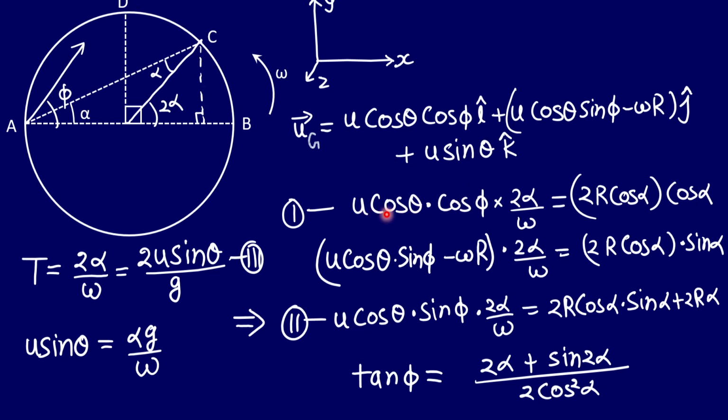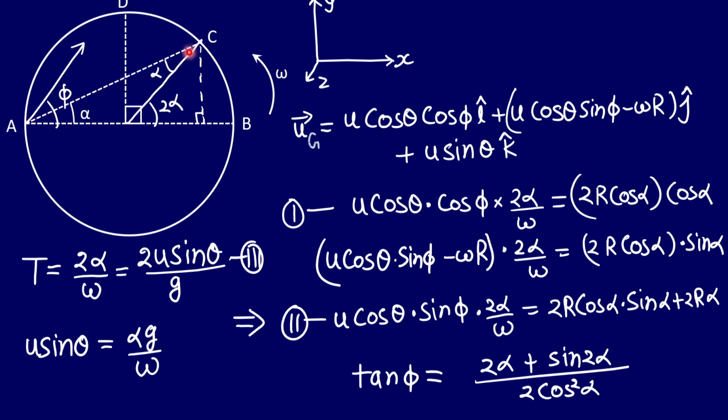So along the x direction, the component of the velocity multiplied by time, velocity into time, will be equal to the distance traveled. From here you can see that the distance from A to C will be equal to 2r cos alpha. Just drop a perpendicular from the center, and this distance will be equal to r cos alpha. Again, this to this position will be r cos alpha.